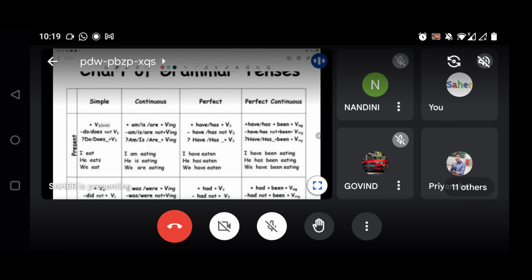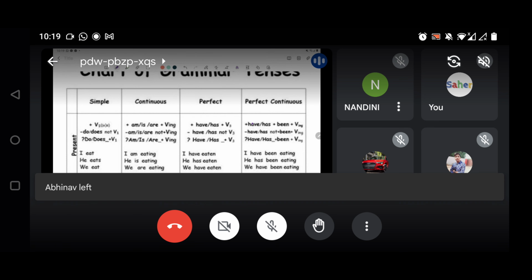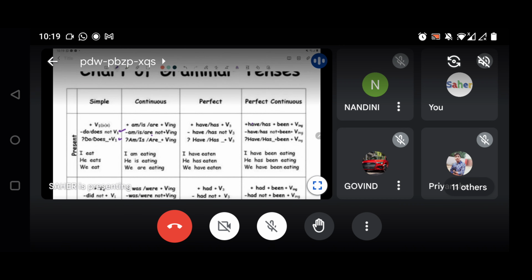Okay, so is, am, are plus verb ing form we are going to use for present continuous tense. Now there are two parts written in each of these blocks. First one is negative and the second one is interrogative. You have to keep in mind how to write a negative sentence and how to write an interrogative sentence. For example, do not plus the first form of the verb: I do not eat, or do you eat.